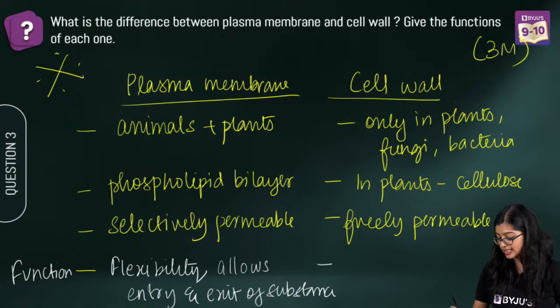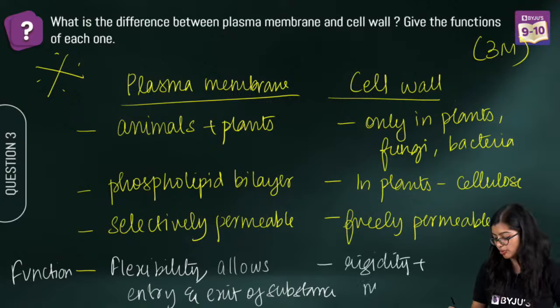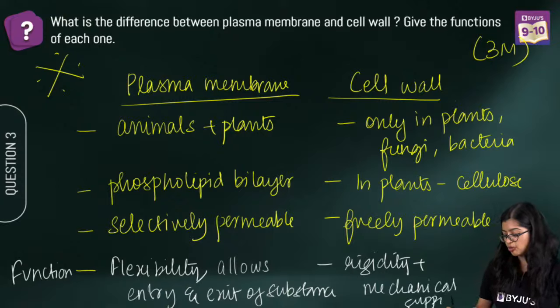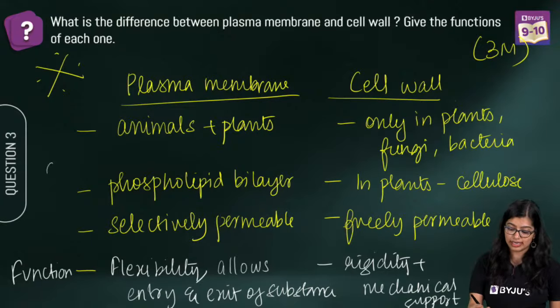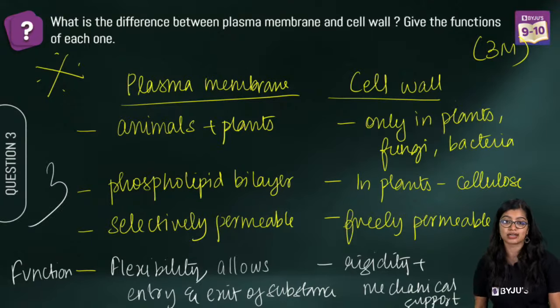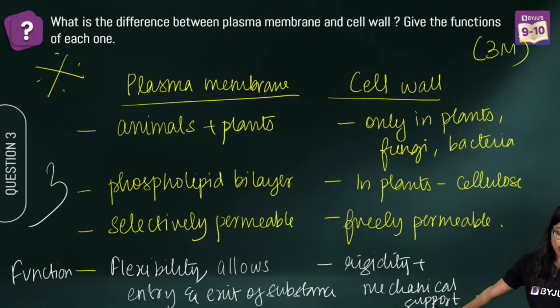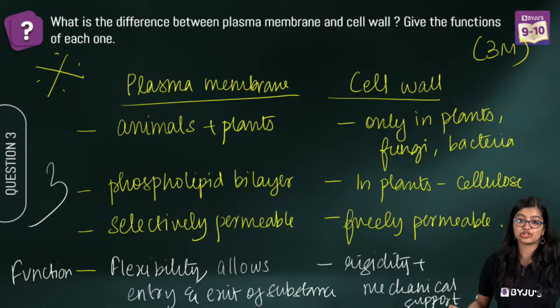And in this case, we see that it provides rigidity. Yes, and it also provides mechanical support, right? This provides mechanical support. You write all these pointers, you will get 3 marks or 4 marks accordingly. Do you want to take a screenshot, everyone? Quickly. You can take a screenshot.